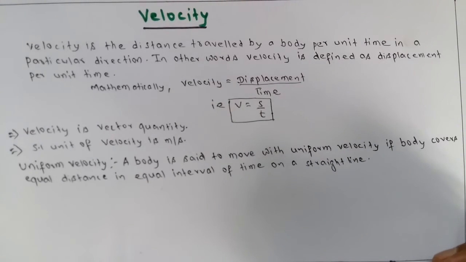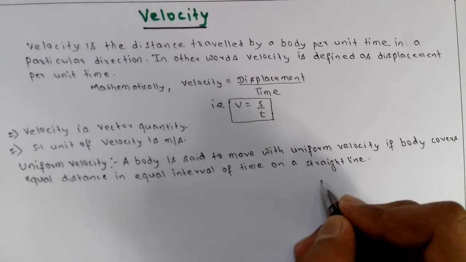If a body covers equal distance in equal intervals of time on a straight line, then we can say it has uniform velocity.